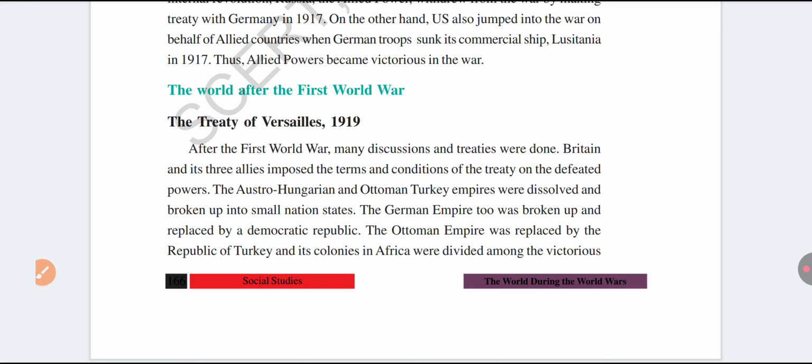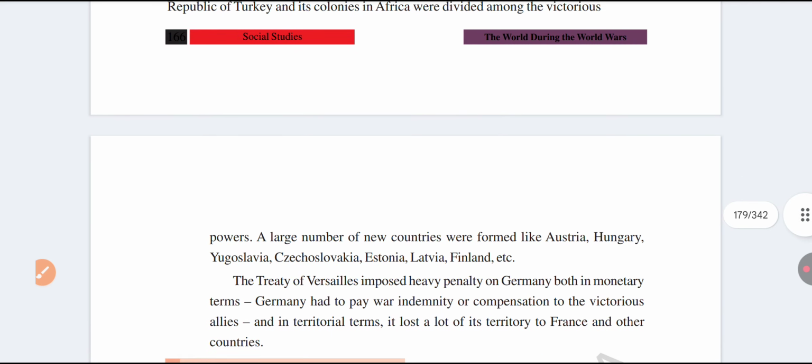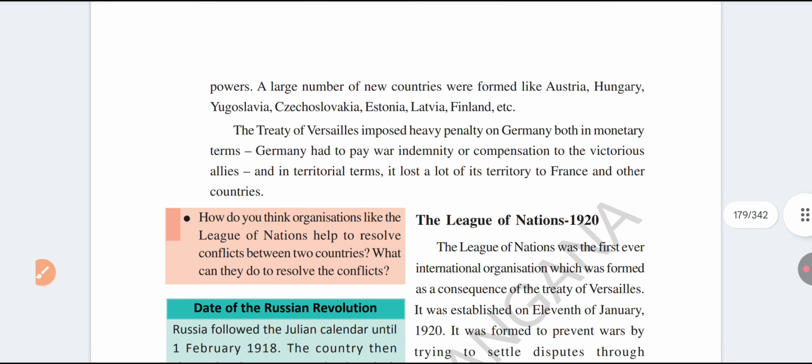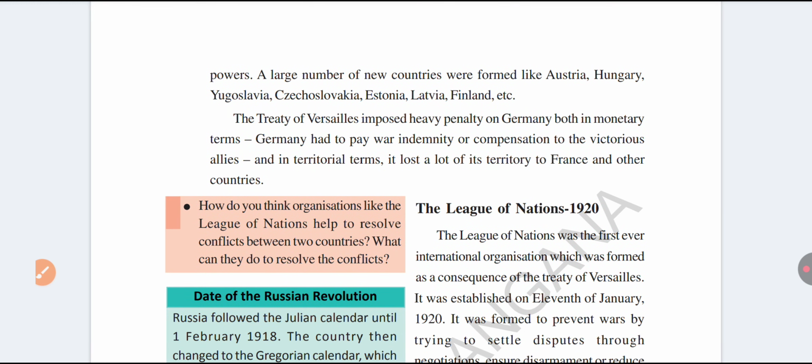Colonial means one country is under the control of another country. That country we call a colonial country. One country is ruled by another country. For example, our India was ruled by Britain, so India is a colonial country of Britain. In Africa, the colonial countries of the Central Powers were divided among the victorious powers, and a large number of new states, new countries were formed: Austria, Hungary, Yugoslavia, Czechoslovakia, Estonia, Latvia, Finland, etc.